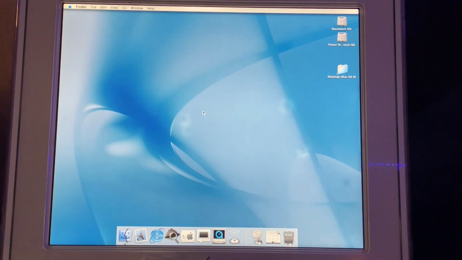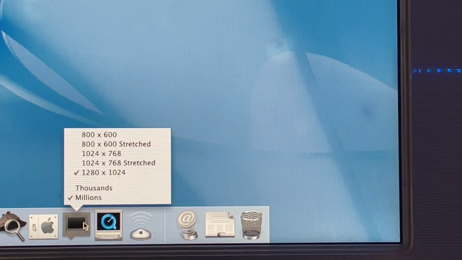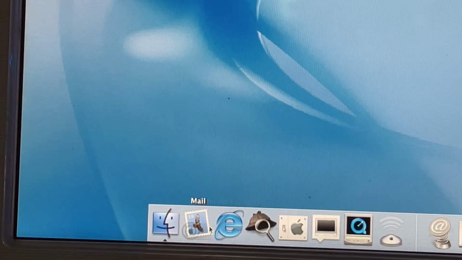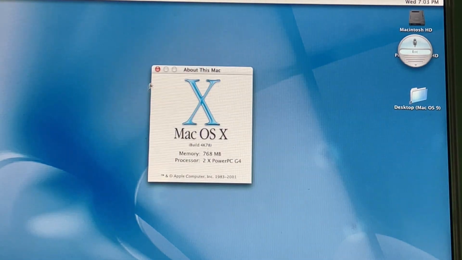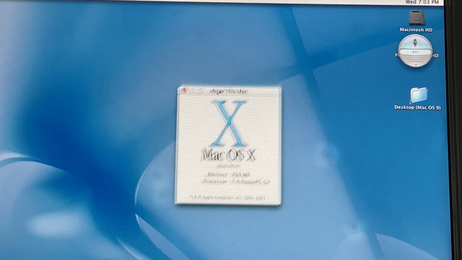This looks rather familiar. You got the dock, the Apple menu in the corner, and things are mostly in the right places, but there's still some oddities here. First off, there's a whole dock shortcut for display settings. Ew, what is that? Okay, so before I get into that, I will mention that I'm testing the actual launch version of macOS 10, and if I'm being honest, this release version still feels like a beta release. Hell, the first version doesn't even say the version number, it just has the build number on it.